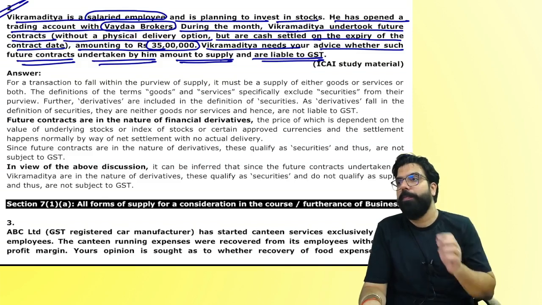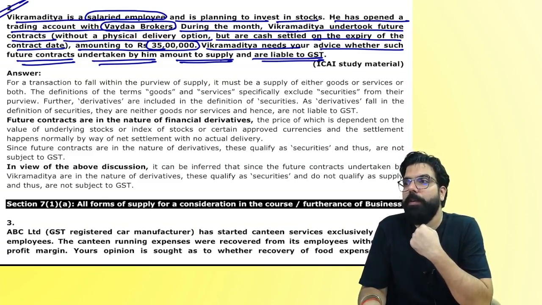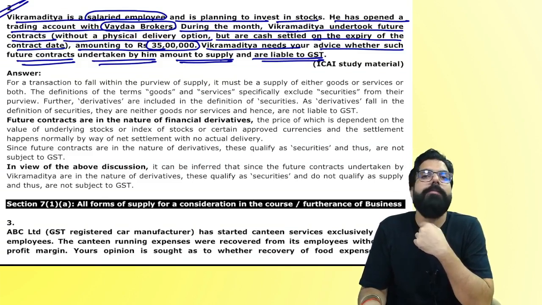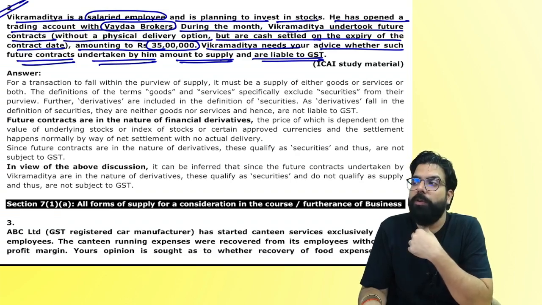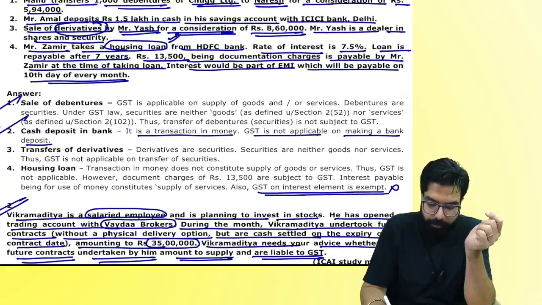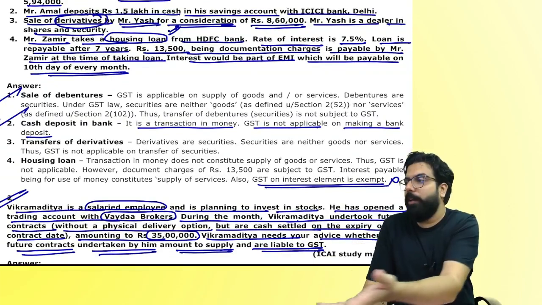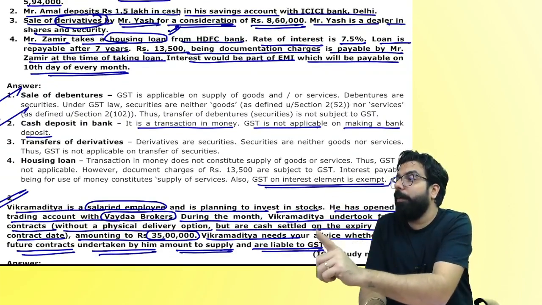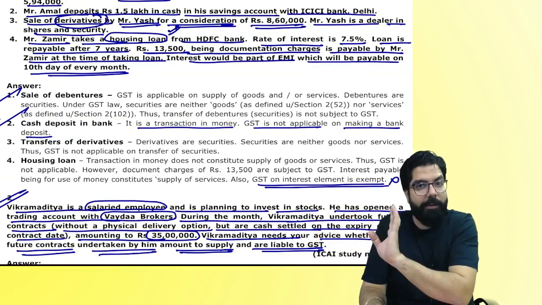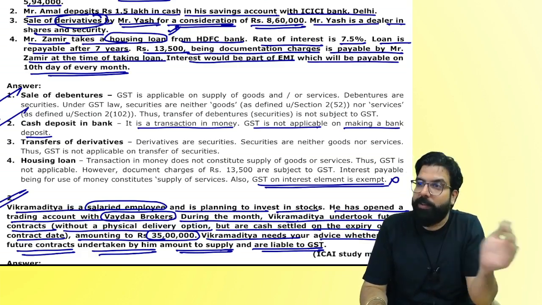What will you say, everyone? Are they liable to GST? Would it amount to supply? Yes or no? No. Why? They are neither goods nor service. Pick your pen and write the answer for 3 marks. People, you know the answer, right? I am telling you, derivatives are neither goods nor service, correct? GST will not come. Because it is not goods, GST will not come, right?